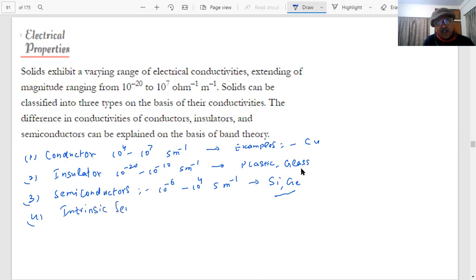Can you tell me what is an intrinsic semiconductor? All these questions have been asked, student. Be alert. What is an intrinsic semiconductor? Intrinsic semiconductors are the pure semiconductors. Example, students? Silicon, germanium. Silicon pure, you are saying. Okay.